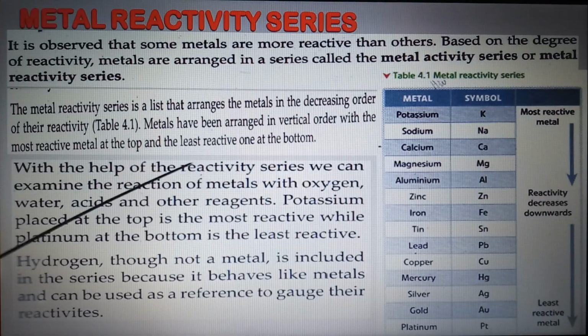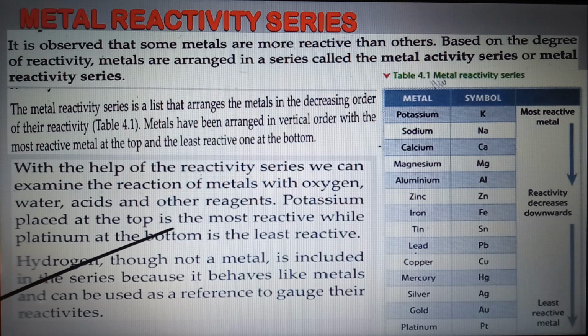So metals have been arranged in decreasing order in a vertical arrangement, with the most reactive metal at the top and the least reactive one at the bottom. Carefully go through it, because this is very helpful for your 8th class as well as directly linked with 10th class. Now, with the help of the reactivity series, we can examine the reaction of metals with oxygen, water, acids, and other reagents.